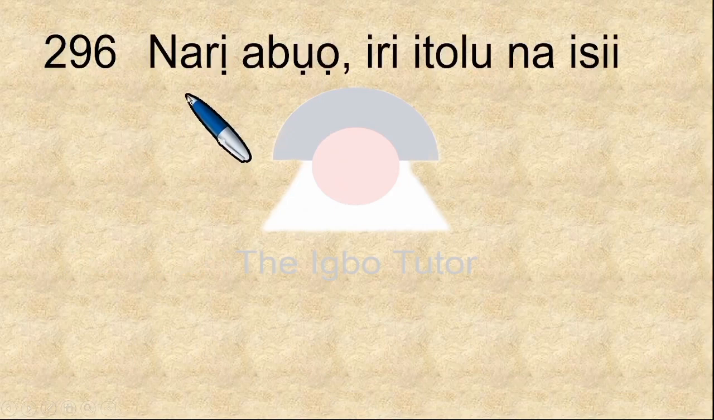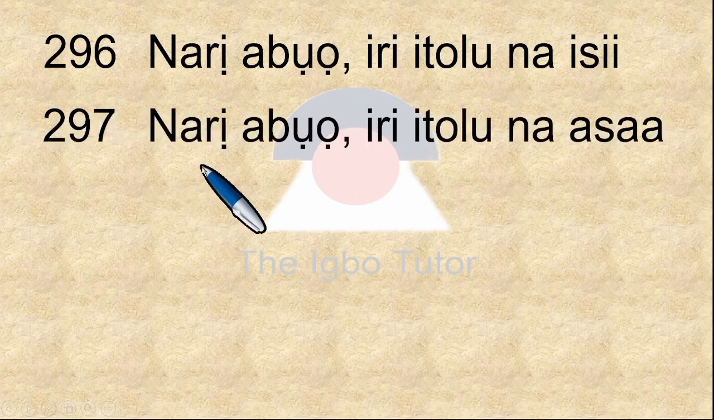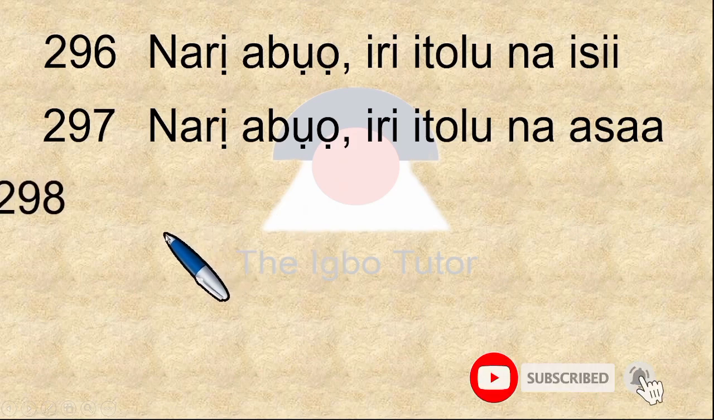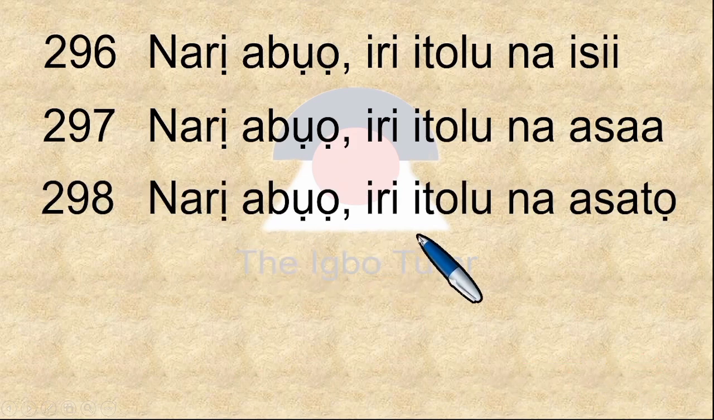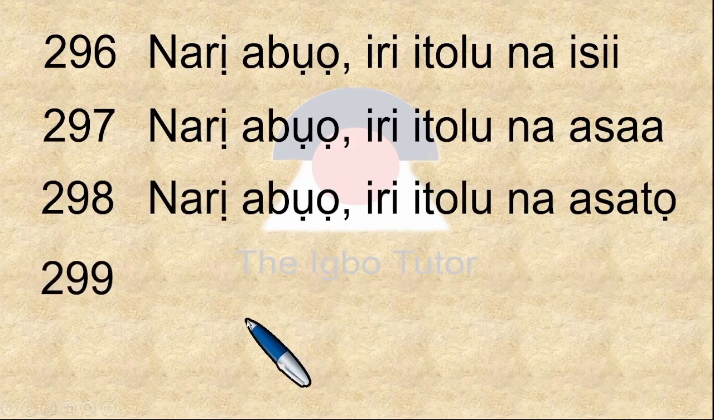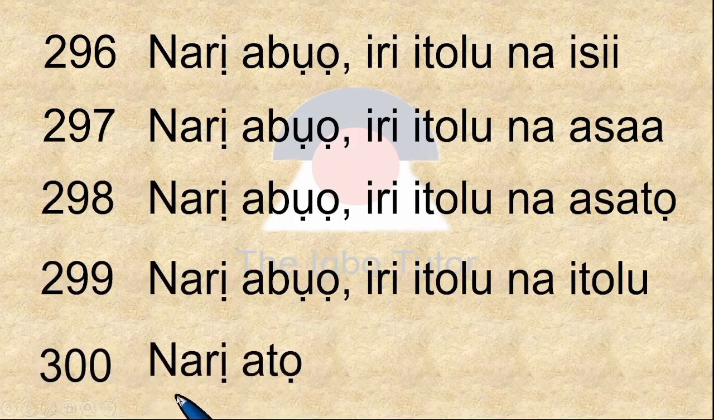296 is narị abụọ iri itoolu na isii. 297. This is narị abụọ iri itoolu na asaa. 298 is narị abụọ iri itoolu na asatọ. 299. This is narị abụọ iri itoolu na itoolu. Finally, for today, 300, which is narị atọ. 100 in 3 places. Narị atọ.